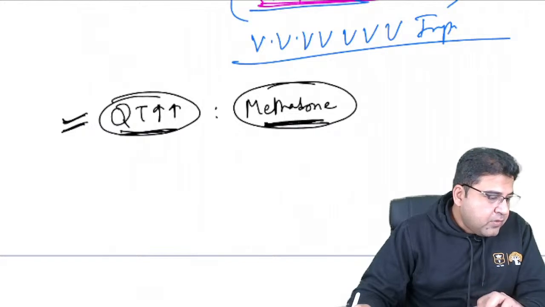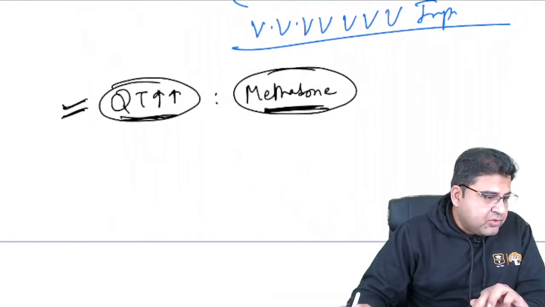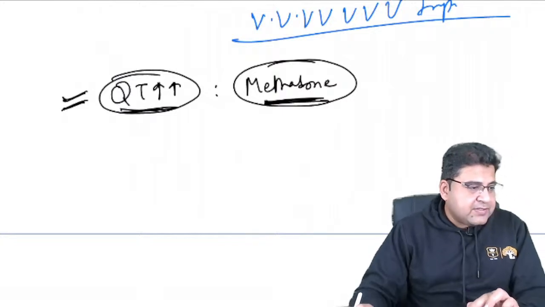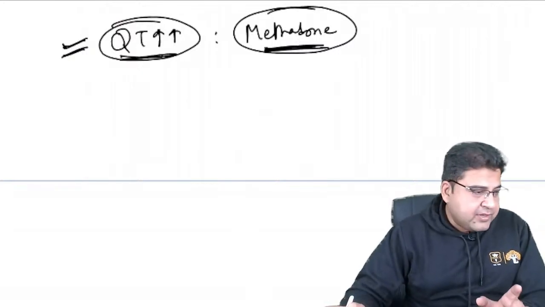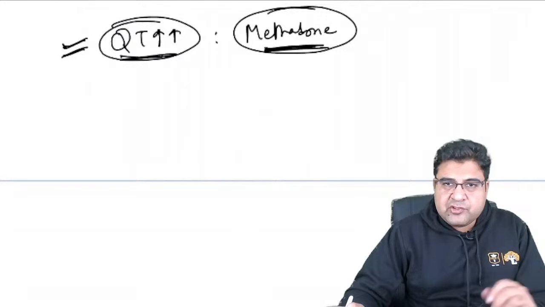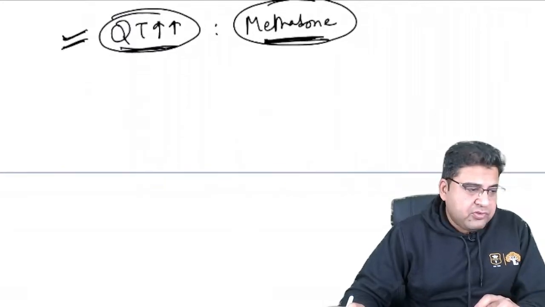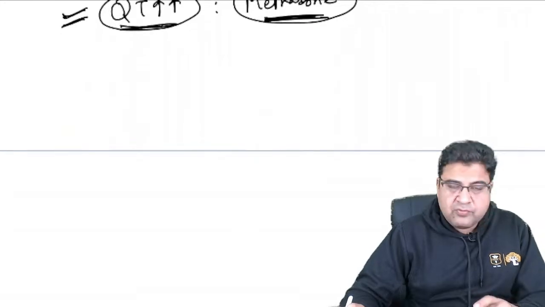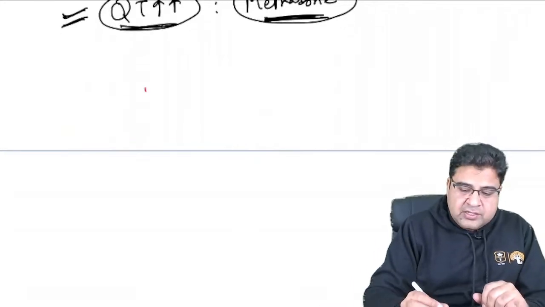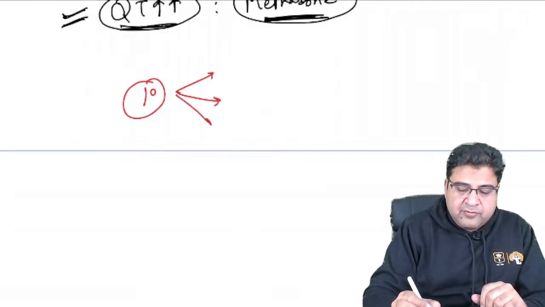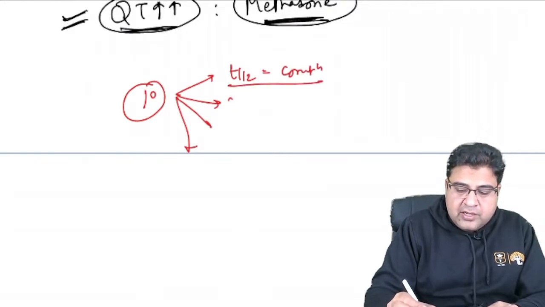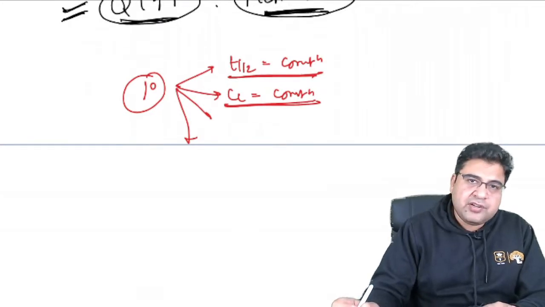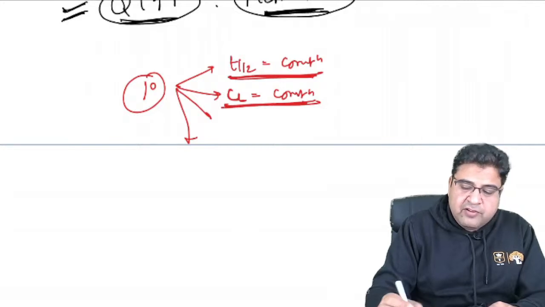Right? Drug clearance and kinetics of elimination. You want to know about the kinetics of elimination and drug clearance. So in kinetics of elimination, first order and zero order kinetics are there. Most of the time, first order and zero order kinetics are not asked. So if you want me to cover it, I will cover it. Otherwise, we can skip this topic. Just remember, in first order kinetics, please remember 4 points. T half remains constant, clearance remains constant. So half-life remains constant, plasma clearance remains constant.